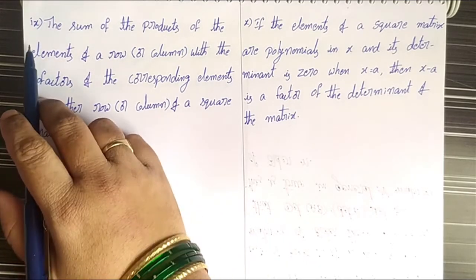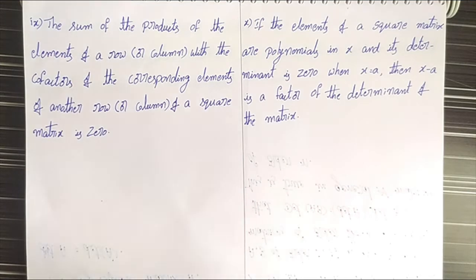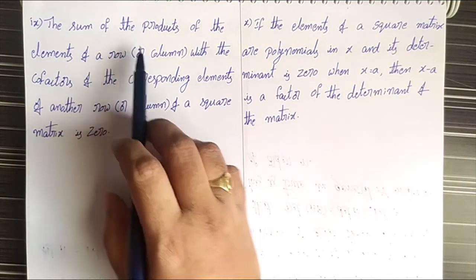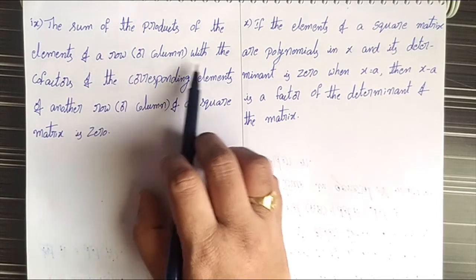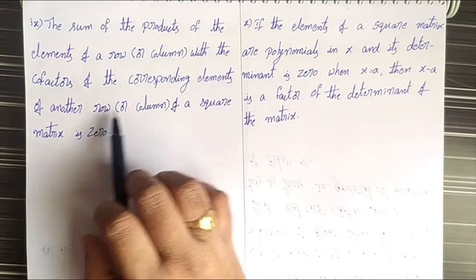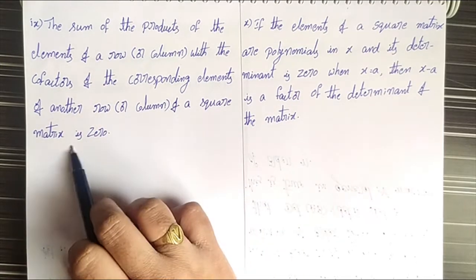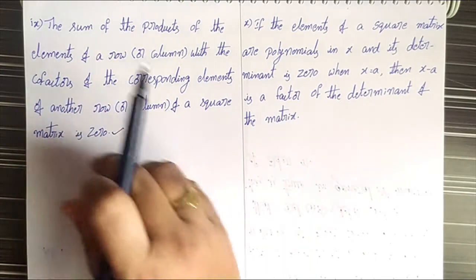Next, we go to the ninth property. In the properties of a determinant, the ninth property is that the sum of the products of the elements of a row or column with the cofactors of the corresponding elements of another row or column of a square matrix is 0. This is the ninth property.